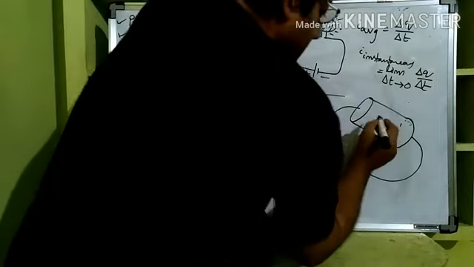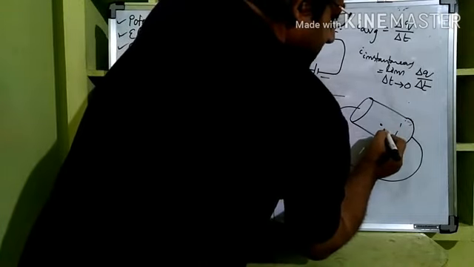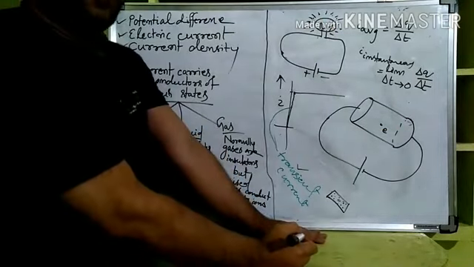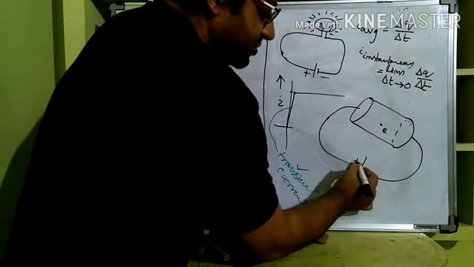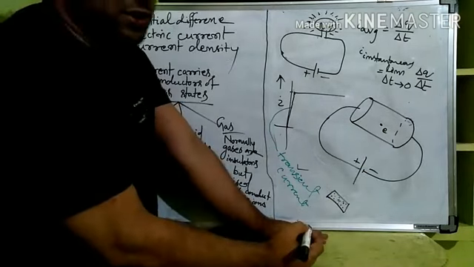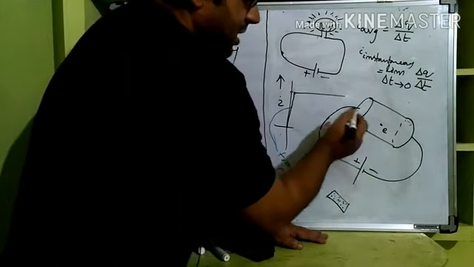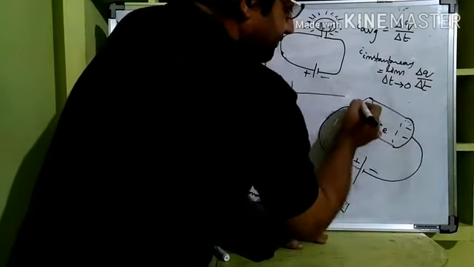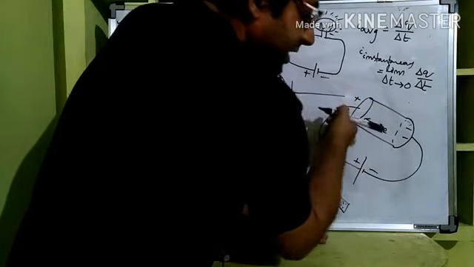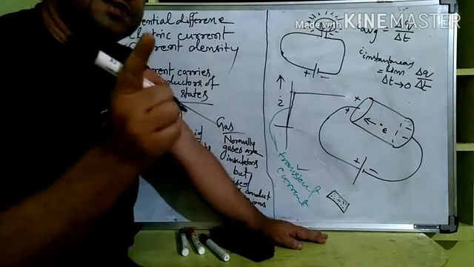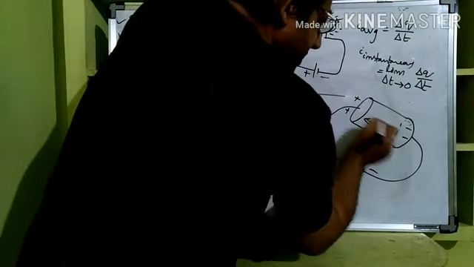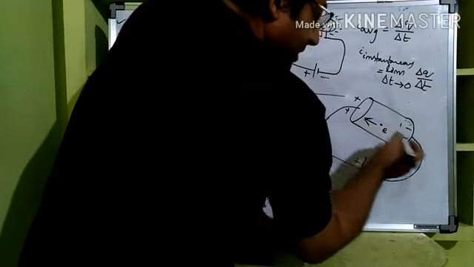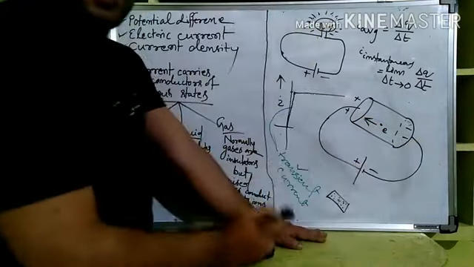Okay, so let us imagine there is one electron here. In which direction will it move? This is the positive side, higher potential. This is the negative side, lower potential, right? So the plus side will be pulling it and the minus side will be pushing it. Like charges repel each other, unlike charges attract each other, you know. So because of both of them, the electron will move in this direction, right?